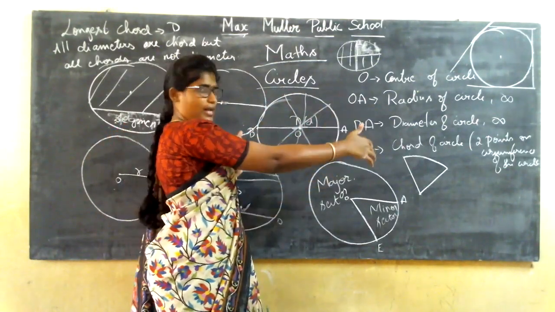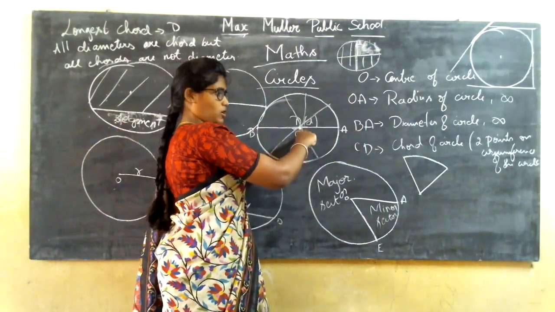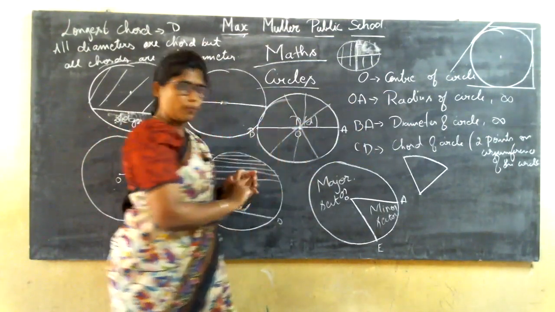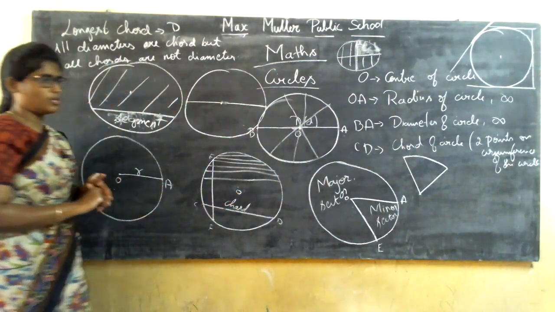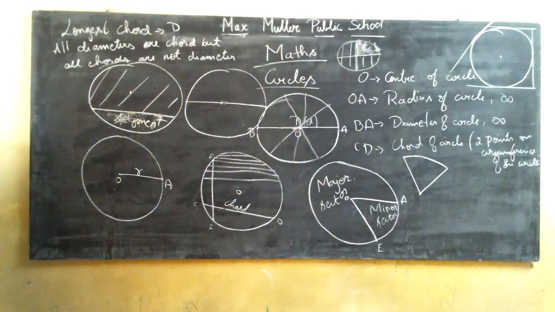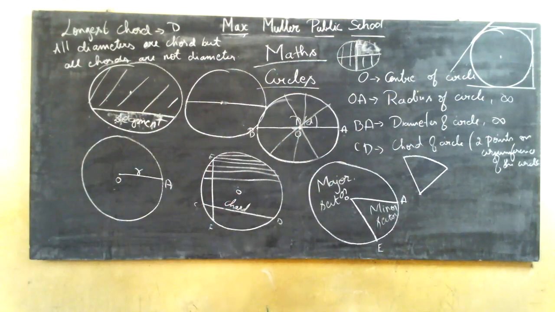AB is a bigger line, which is passing through the center of circle O. If a line is passing through the center of a circle, then you can say it is a diameter of the circle. Then you have learned about the chord.